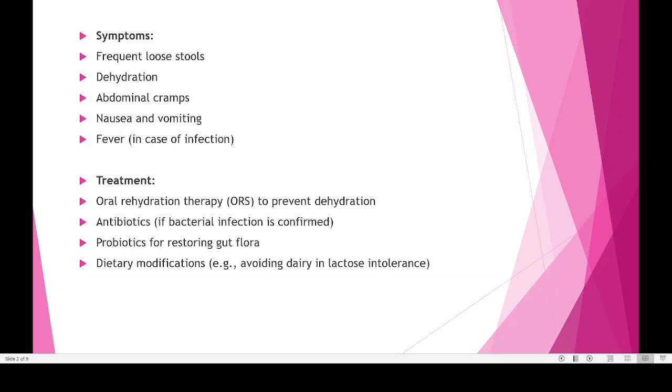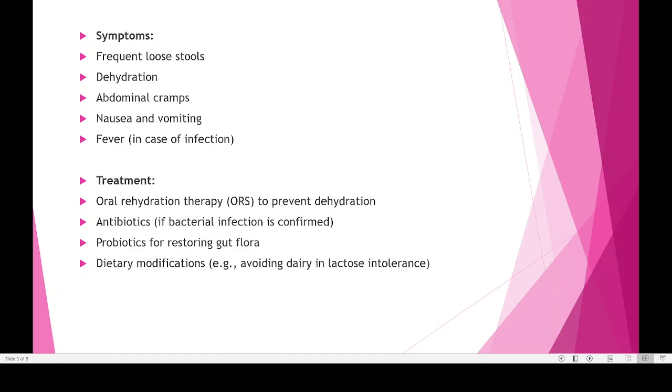Now in whatever case, almost all diarrhea will be characterized by frequent loose or watery stool. Watery stool means our fecal matter. Second thing is dehydration. If too much water is going from our body, that will result in less water in our body. That situation is known as dehydration.